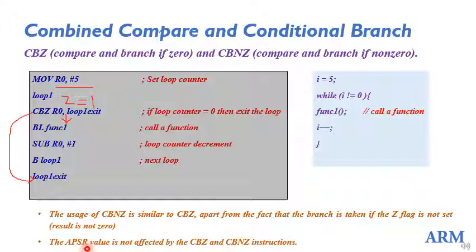These flags are not affected by the CBZ and CBNZ instructions. Okay, only the data processing instructions affect the flags, but not these branching instructions. Even though they are comparing, not only simply branching, they are combined with the compare operation as well, but still they are not going to affect the APSR register or the flags.